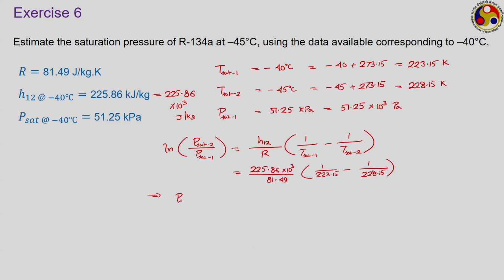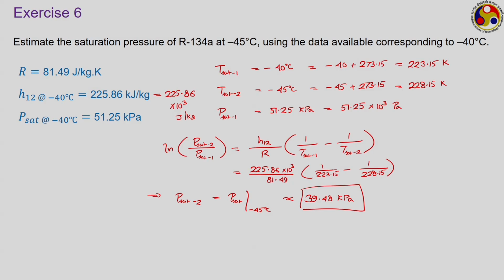If you put that, the second saturation pressure, that is your P sat corresponding to minus 45 degree Celsius of saturation temperature, will be coming to be something like 39.48 kilopascal, which is the desired result that we are looking for.